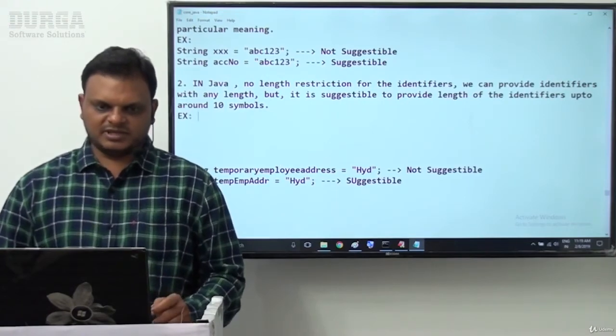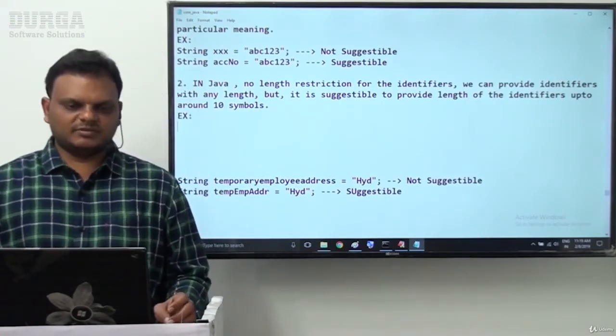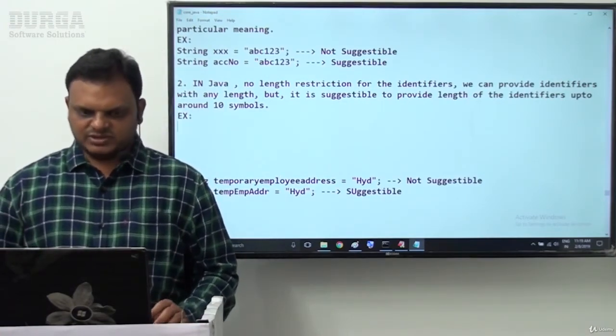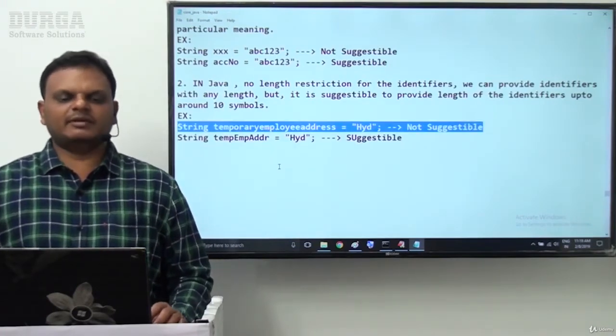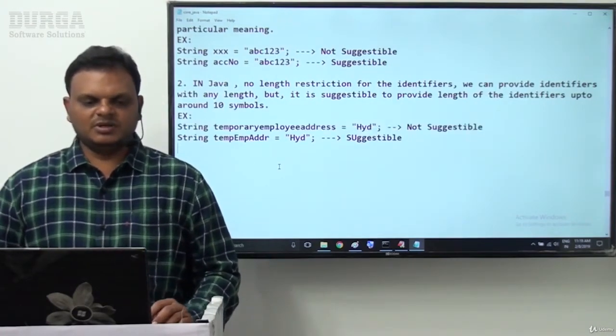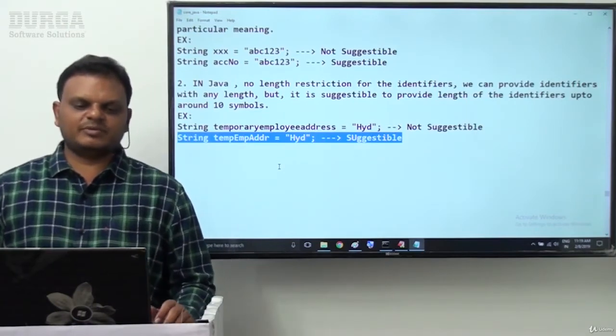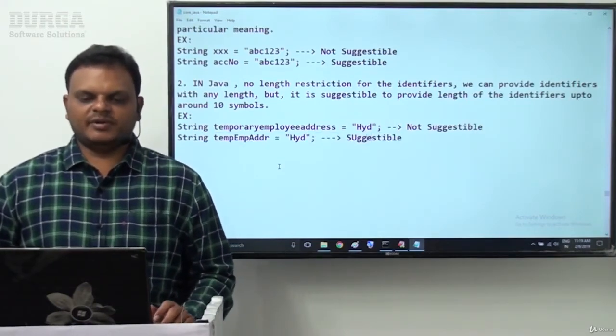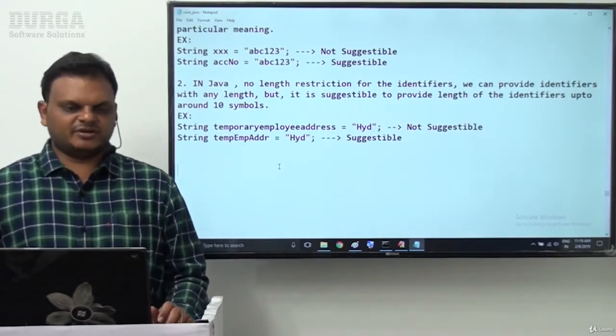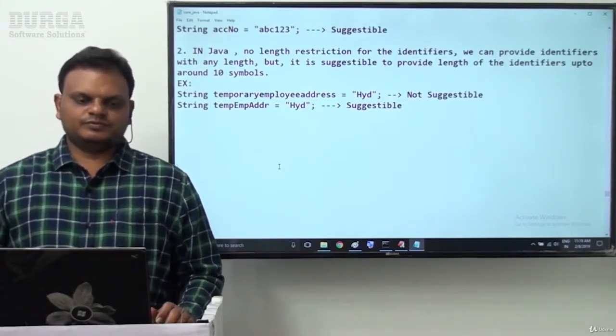Example: String temporary employee address is equal to IDBAT is not suggestible, but String temp emp addr is equal to IDBAT is suggestible. We can understand it clearly now. This is suggestion number 2.